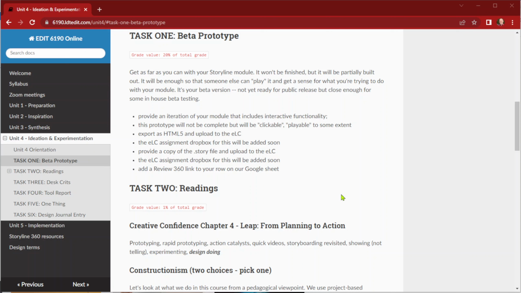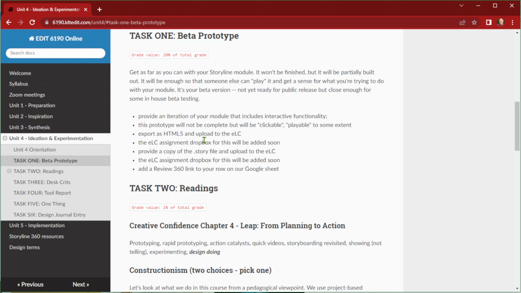Let's look at the different files that you need to generate to deliver prototypes to the ELC. The first is a website. Export as an HTML5. HTML is a web language for hypertext markup language. HTML is a language used to write web pages, to code web pages. And 5 just means we're on the 5th version, the latest and greatest version of that computer language.